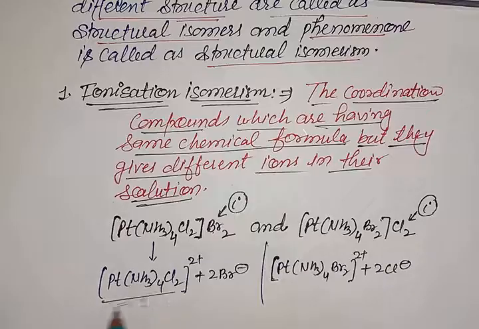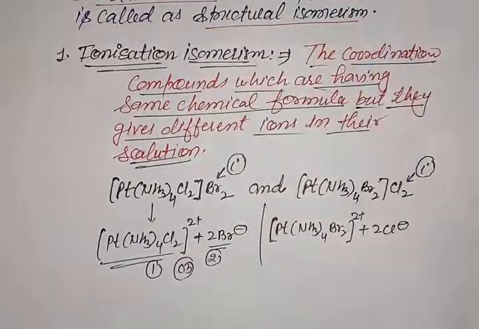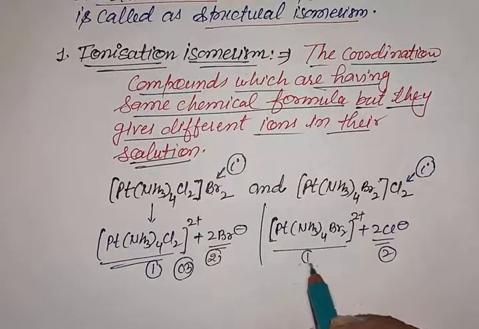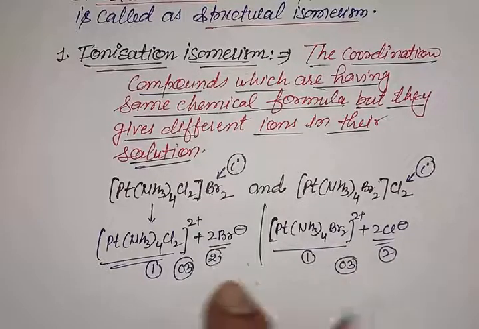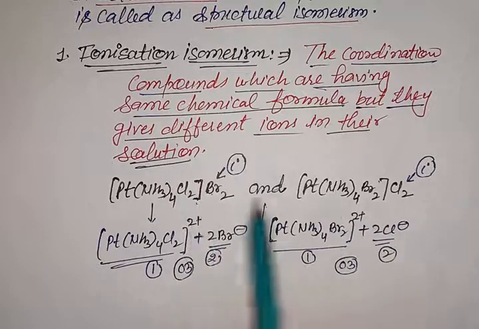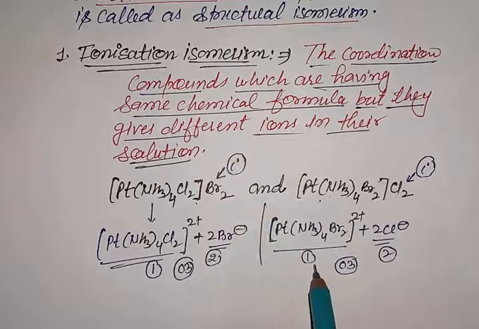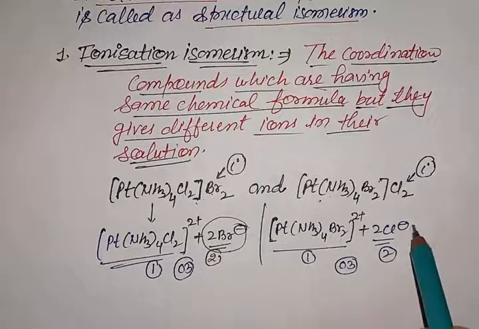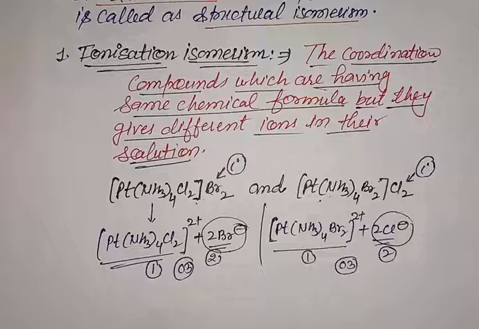So the number of ions in the first complex is 1 for the coordination sphere and 2 for the Br-, so the total number of ions is 3. In a similar way, in the second complex, there are 2 Cl- and 1 coordination sphere ion. The total is 3 ions. Both complexes have the same chemical formula and the same number of ions but give different ions in solution. This gives Br- ion in solution, and this will give Cl- ion in solution.